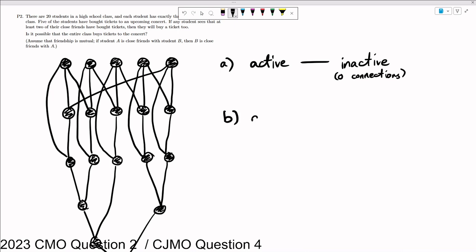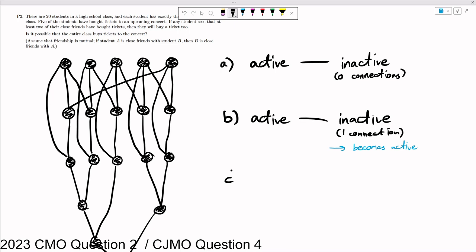Another thing that we could do is connect an active node to an inactive node that already has 1 connection. And in this case, we get something interesting happening because this guy becomes active.